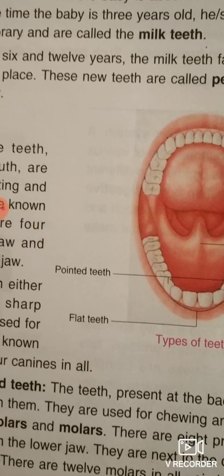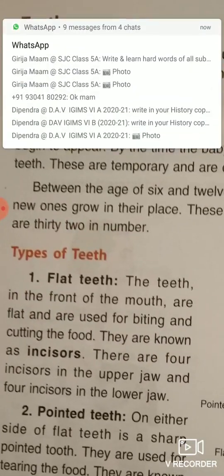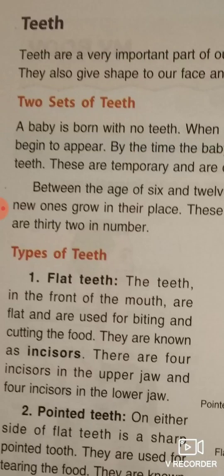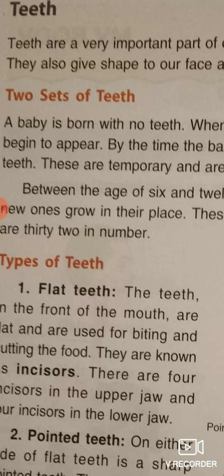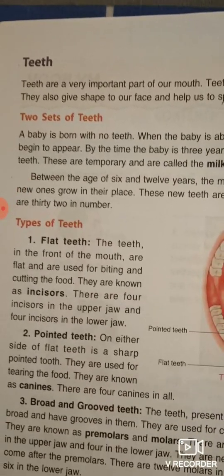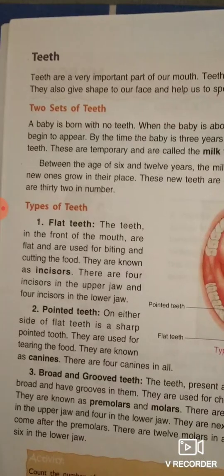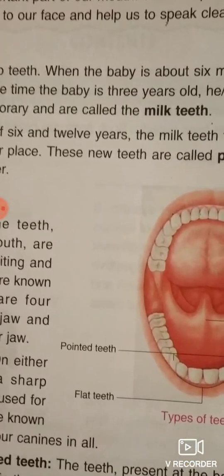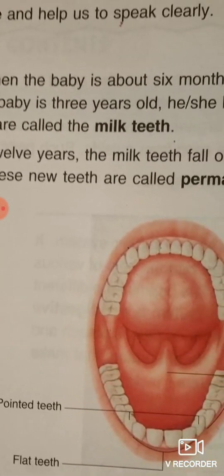So now come to, first of all, according to their origination, there are two sets of teeth. A baby is born with no teeth. When the baby is about 6 months old, his teeth begin to appear, and by the time the baby is 3 years old, he or she has a set of 20 teeth. How many teeth? There are 20 teeth in a baby, and these are temporary, and these are called milk teeth. Okay, any problem about the milk teeth? So this is called milk teeth.